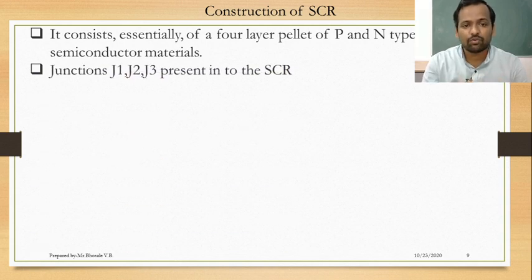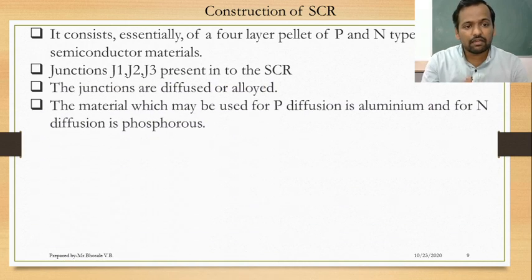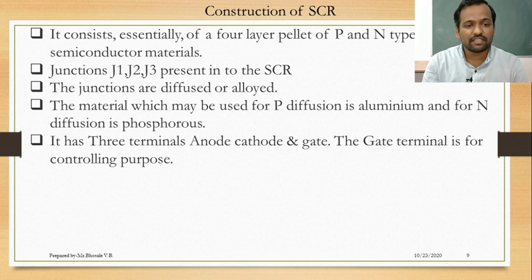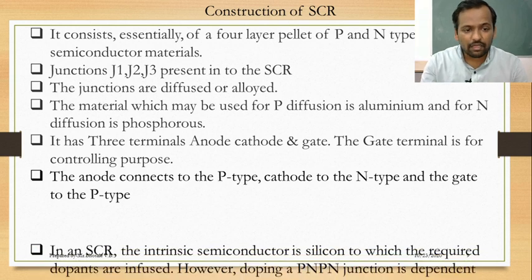Junctions J1, J2, J3 are present in the SCR. The junctions are diffused or alloyed. The material which may be used for p diffusion is aluminum, and for n diffusion is phosphorus. It has 3 terminals: anode, cathode and gate. The gate terminal is for controlling purpose. The anode connects to the p type, cathode to the n type and gate to the p type.